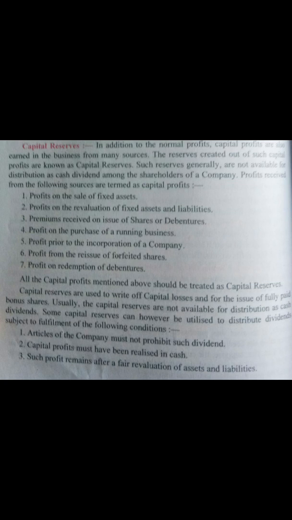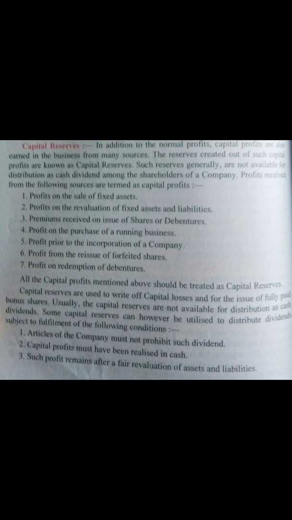Usually revaluation is done at the time of admission of a partner or retirement of a partner. So in that case, the profit which we realize by revaluation of fixed assets and liability would be termed as the capital gain for the firm.